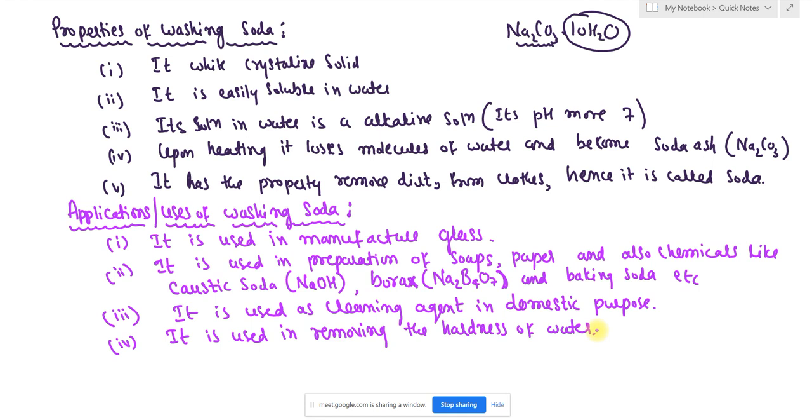Next, the fifth one we are going to see is that it is a useful reagent in the laboratory. These are some important applications or uses of sodium carbonate or washing soda. So you can take down, students now.